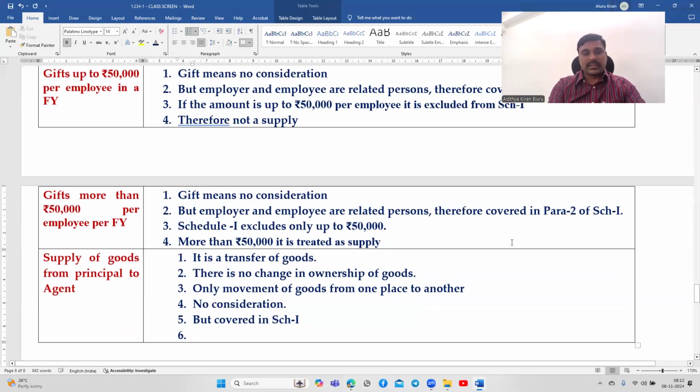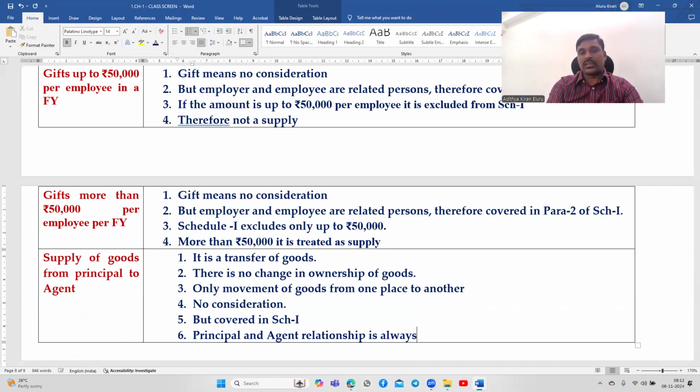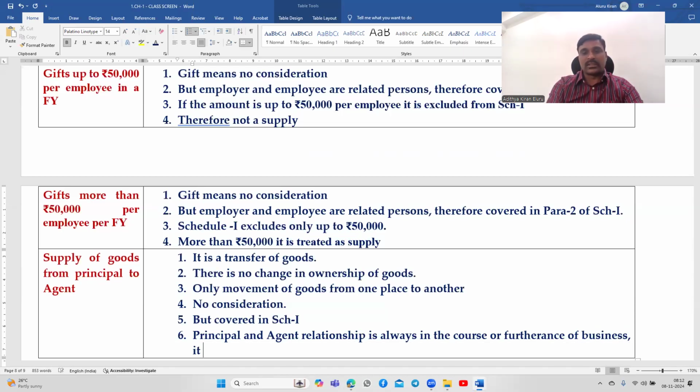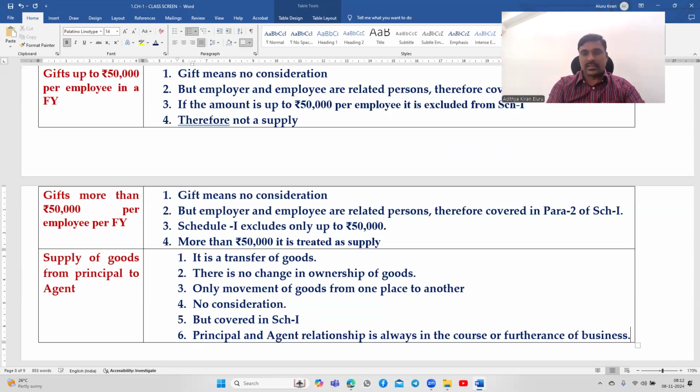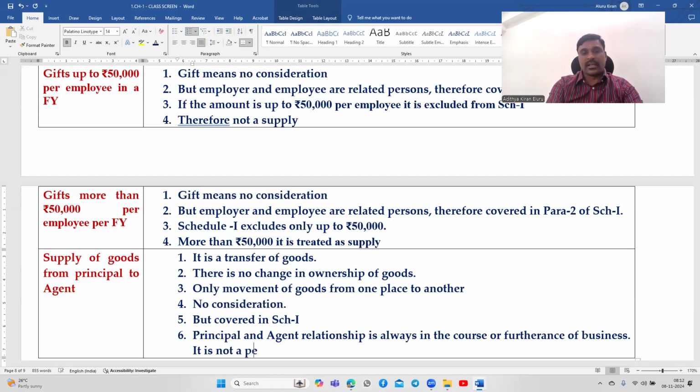Treated as supply. The principal and agent relationship is always in the course or furtherance of business. It is not a personal transaction or personal relationship; it is a business relationship.